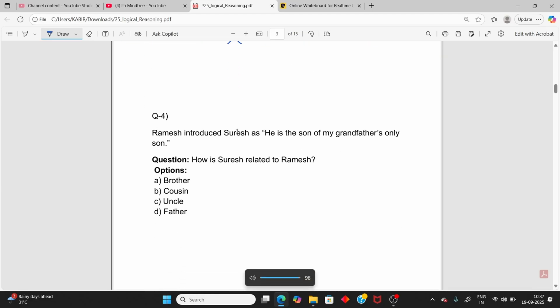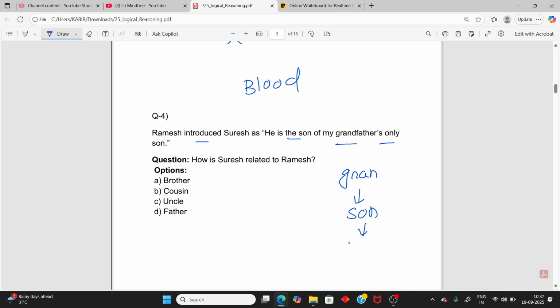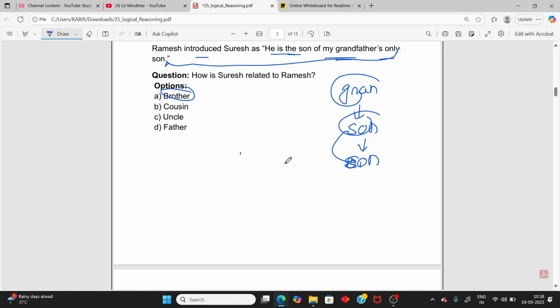Now question 3, which is a blood relation question. Ramesh introduced Suresh. He is the son of my grandfather's only son. First, look at the grandfather. He is the son of my grandfather's only son, so the grandfather's son's son is a brother. So he is actually pointing to his brother. The answer: brother. Read carefully.